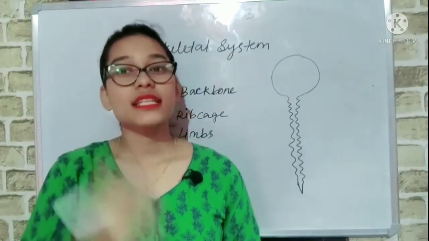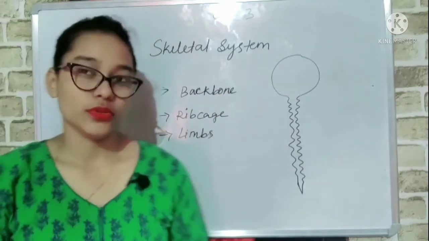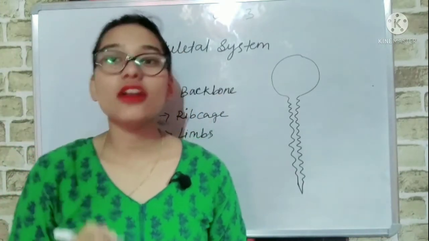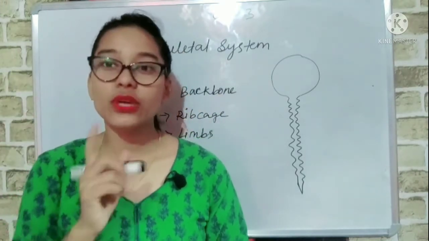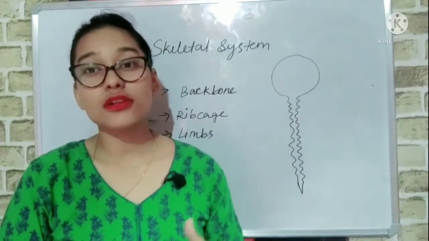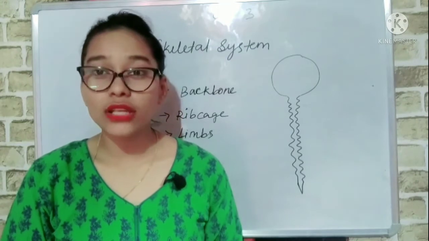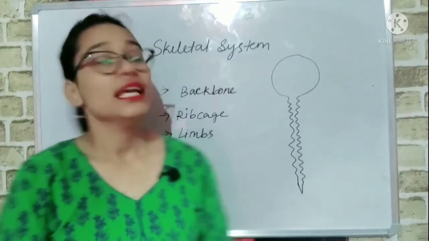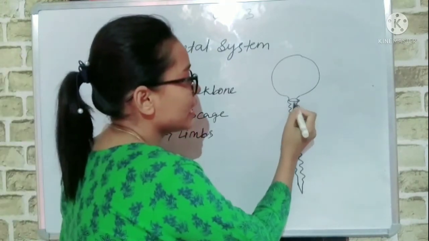Okay students, now we will discuss the backbone. It is present in the middle of our back. You can feel it with your hands also. Now you see, this backbone is also known as the vertebral column or spine. It is made up of ring-like structures.